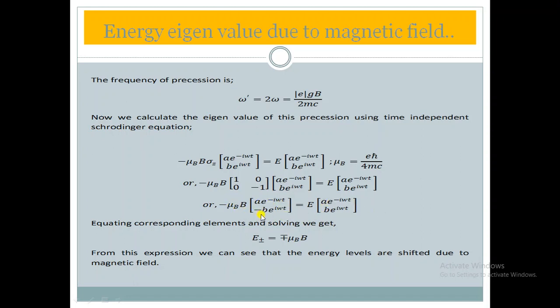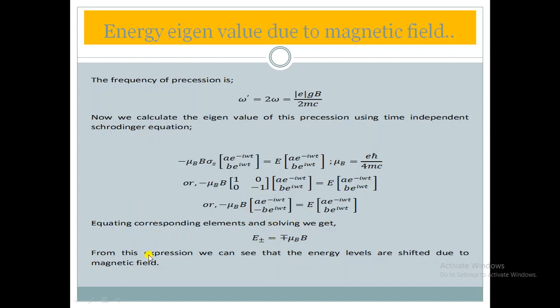Here it is minus and here also minus, so minus into minus gives plus mu b, plus mu b b e to the power i omega t. Here E b e to the power i omega t is common, and what would be the value of E? The value of E in this case would be plus mu b, but this is the energy eigenvalue for the down state, so we represent this by E minus equal to plus mu b. That is different. For the up state the energy eigenvalue is minus, and for the down state the energy eigenvalue is plus.